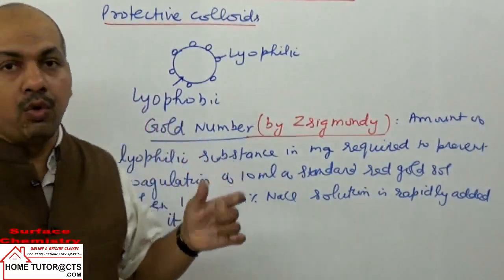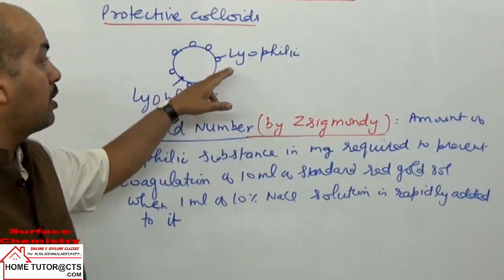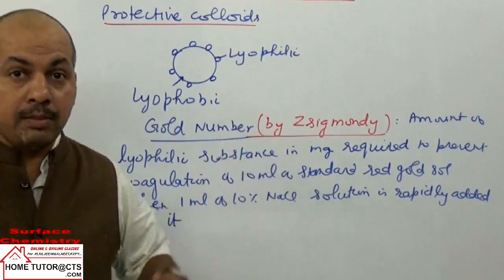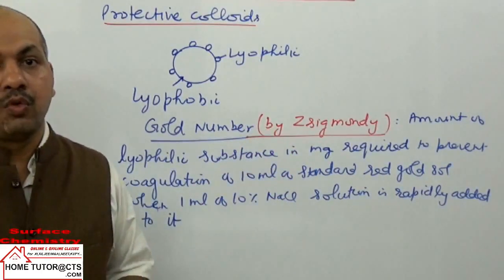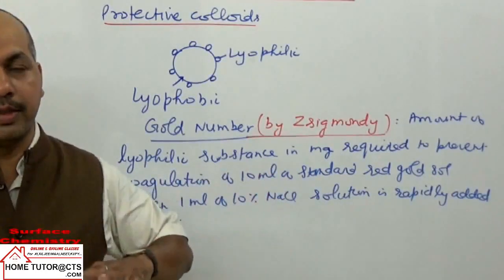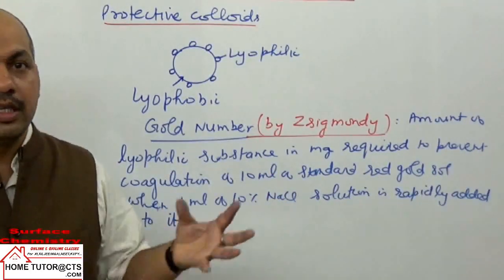The old theory says that lyophilic substances are adsorbed on lyophobic substances, but the recent view says that whichever particles are small in size, lyophilic or lyophobic, get mutually adsorbed.